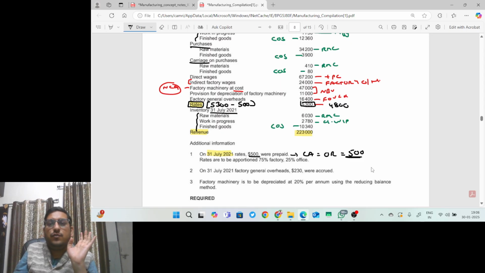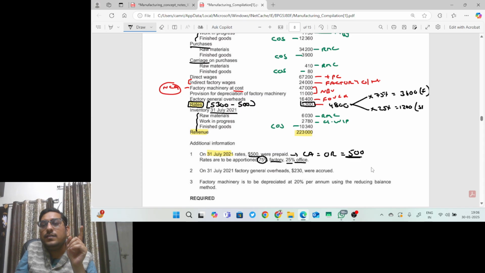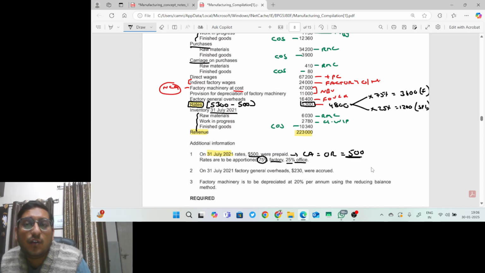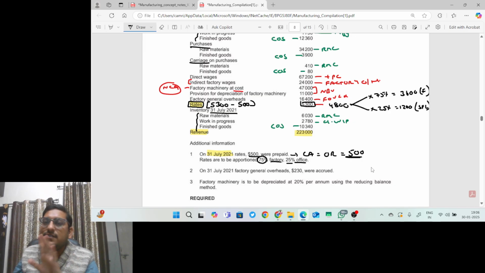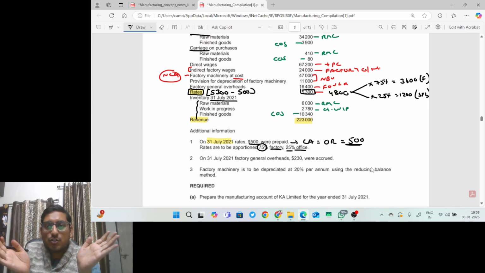So 4,800 should be multiplied by the apportionment percentages. 75% is related to factory and 25% is related to office. So 4,800 into 75%, that is 3,600, is related to factory overheads, and multiplied by 25%, that is 1,200, is related to expenses under the statement of profit and loss. I hope you understand this point. First make the adjustment of accrual and prepayment. If there is an accrual, we will add; if this is a prepaid, we will subtract. And then we will make the apportionment.